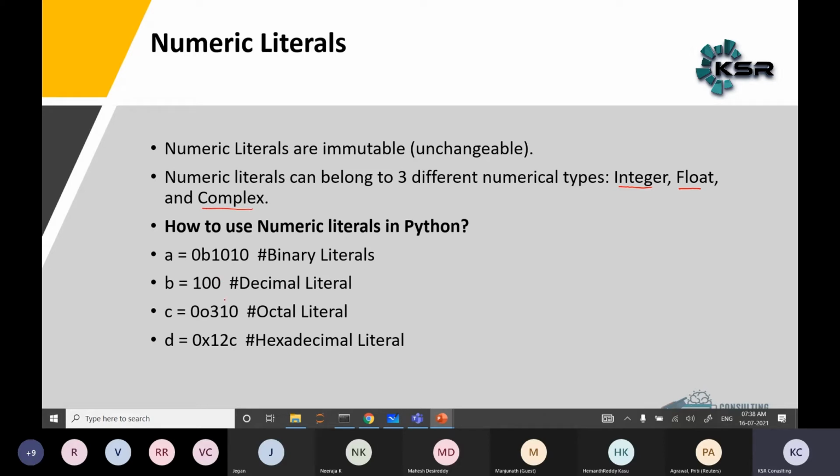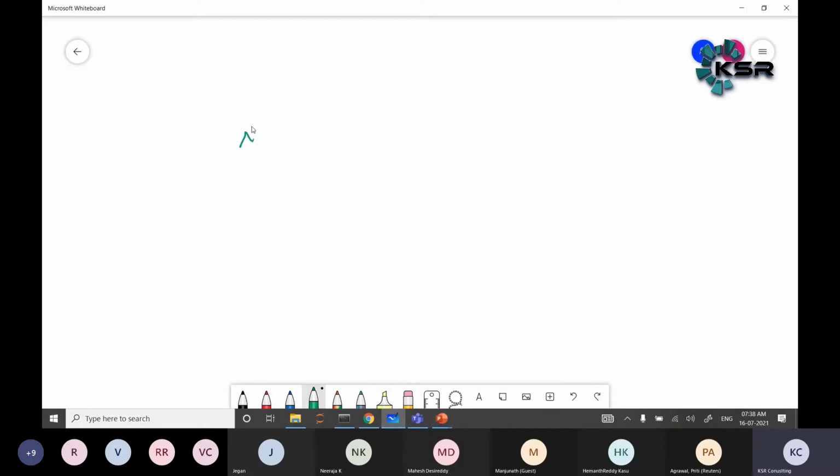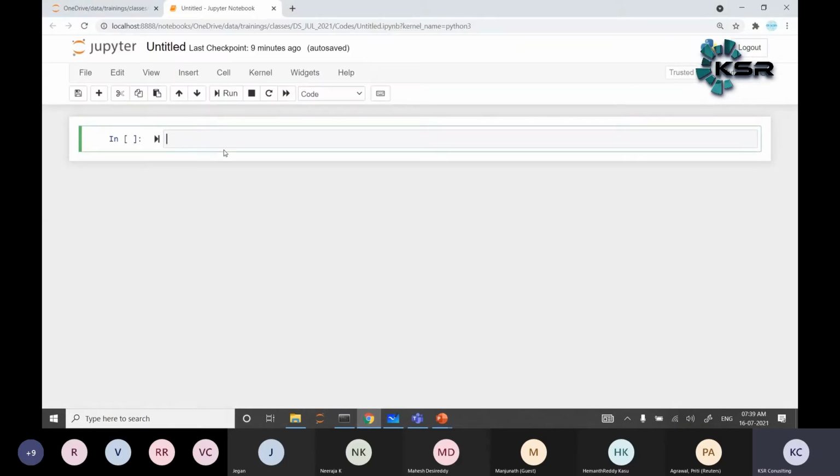For our understanding, numerical literals are of three types: one is integer, second is float, third is complex. Let me write how to use numerical literals in Python.